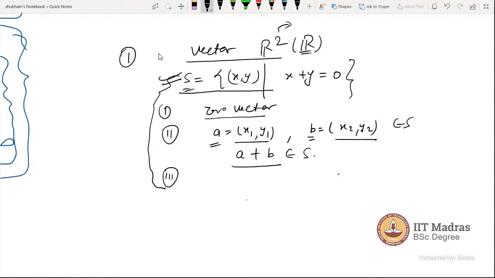Okay. So let's check. I have added A plus B. So it will be x1, y1 plus x2, y2. A is x1, y1, B is x2, y2. So addition is coordinate wise as in R2. So let's add coordinate wise: y1 plus y2.